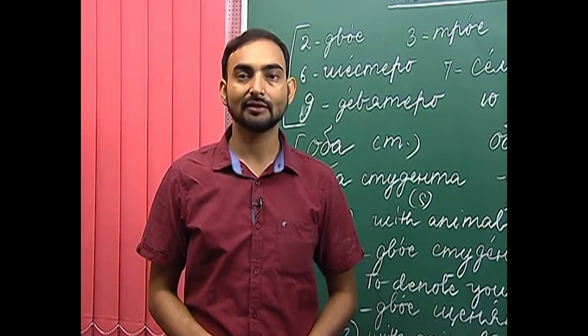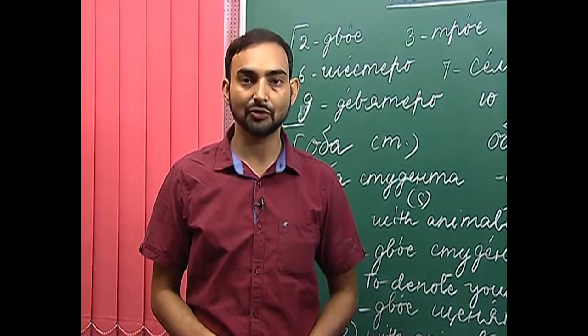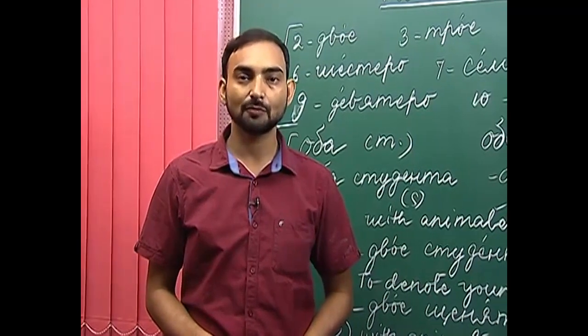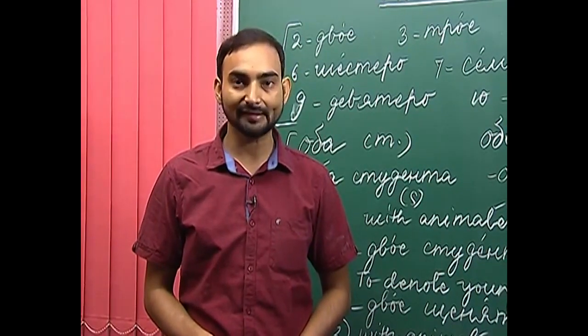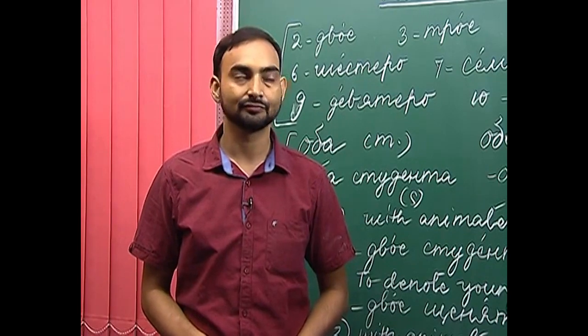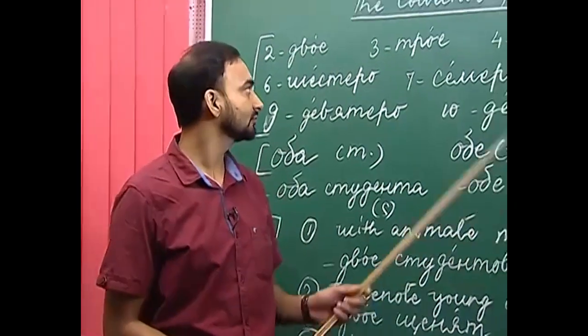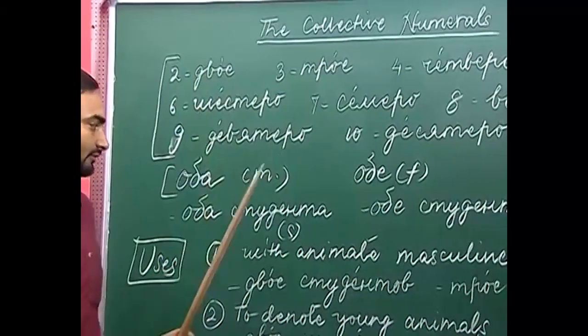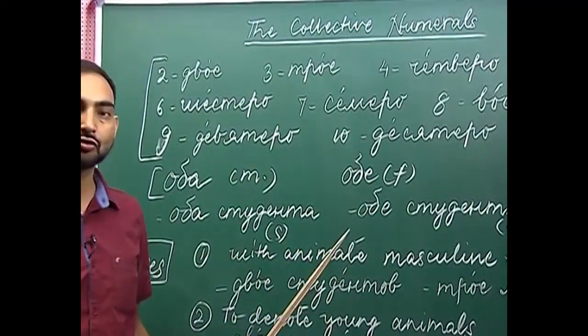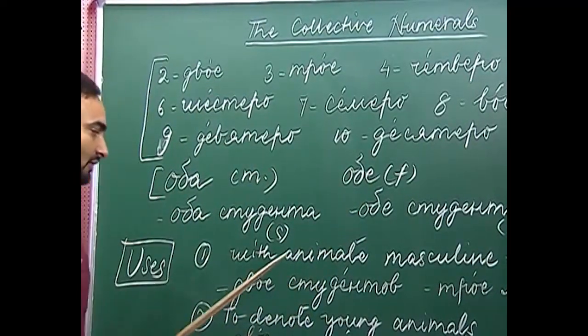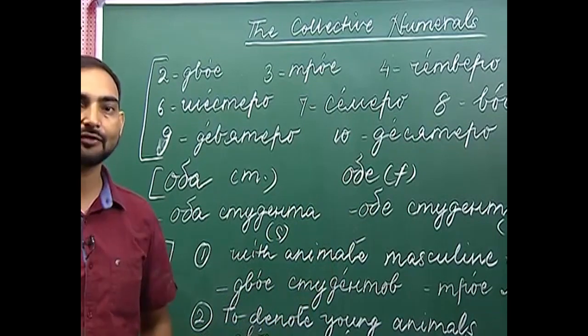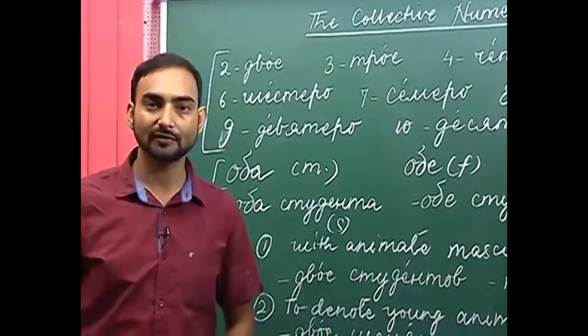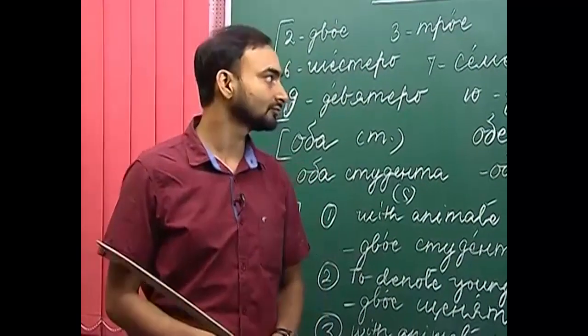Collective numerals are the numbers which are used to denote a collection or group of persons or objects as a whole. For example, dvoje malchikov, troje malchikov, dvoje studentov, and so on. So, two students, two boys, and so on.